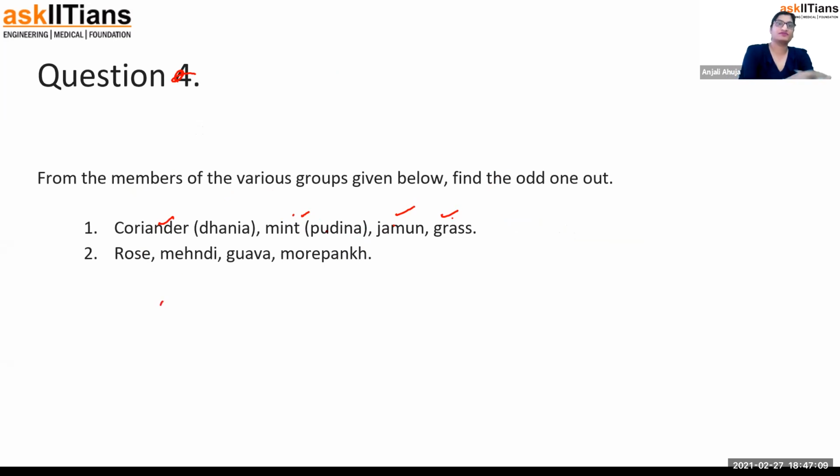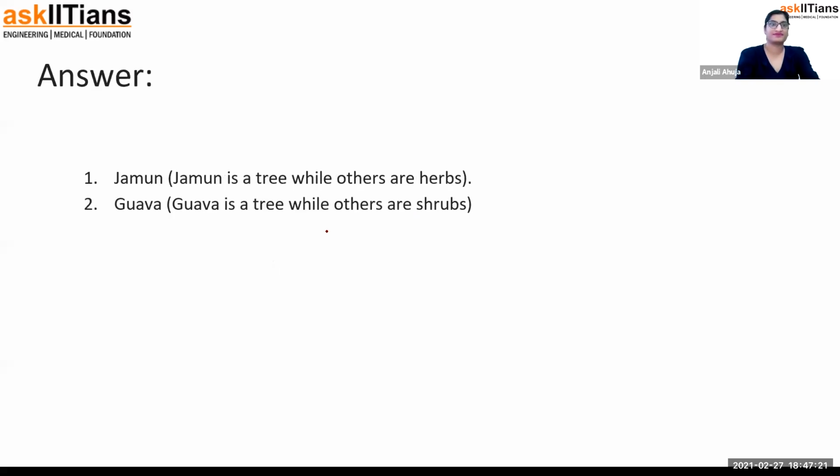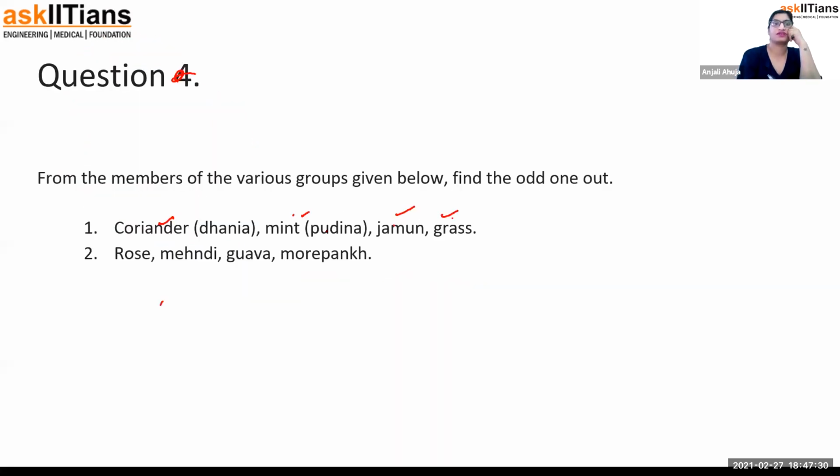Think about it. Come on. Coriander, mint, jamun, and grass. Grass is out, obviously. You can eat and consume all of them, but not the grass, except the lemongrass. Oh, sorry, why did I mention that? Oh my God, that question is not good.